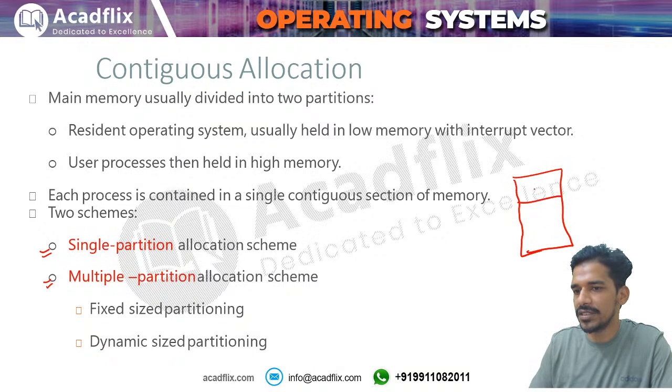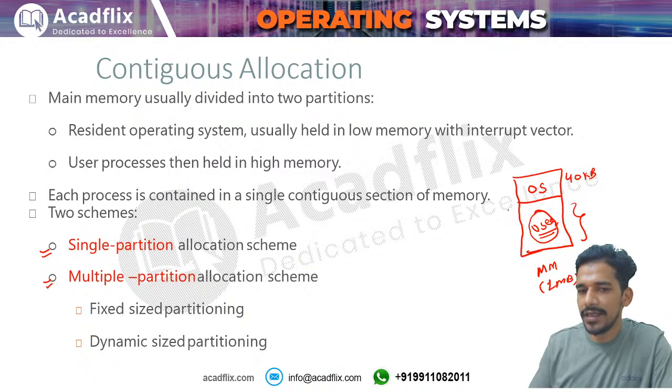Okay, you will have the operating system in the upper space of the memory, and the rest of the size will be for the user. Now the user can load processes into the user space. Whenever the user creates any process, the user will load the process into the user space. Let us say the size of memory is 1 megabyte. Then let us say some 40 kilobytes are given to the operating system, and the remaining is given to the user partition.